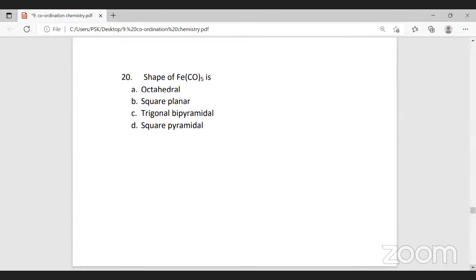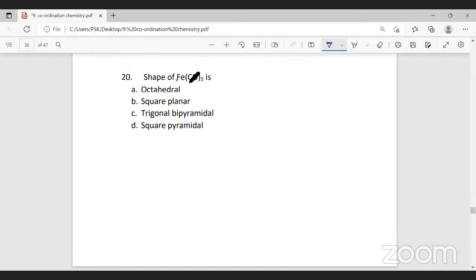The 20th question, you see the shape of... I gave you this answer today. Can you recall the coordination number of iron? What's the coordination number of iron? So 5, sir. And it's a neutral complex, remember.